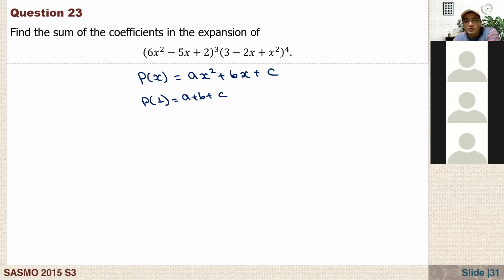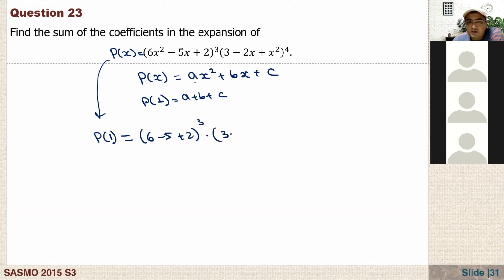Because if you substitute 1 for x, only the coefficients are left. So that is how we calculate the sum of the coefficients of a polynomial function. Let's say this is p of x. The sum of the coefficients is just equal to the value of the polynomial at 1. So when x is 1, here we have 6 minus 5 plus 2, cubed.